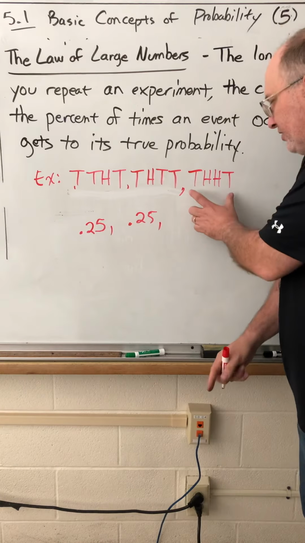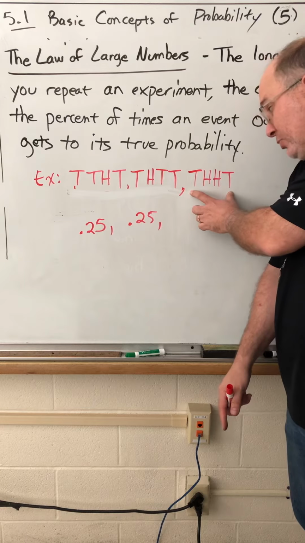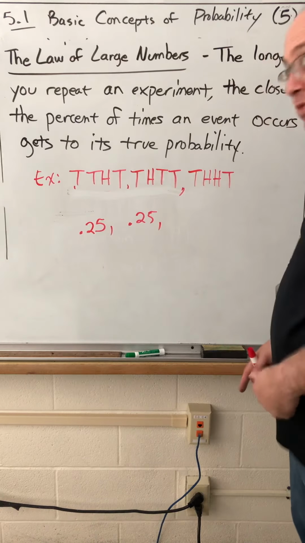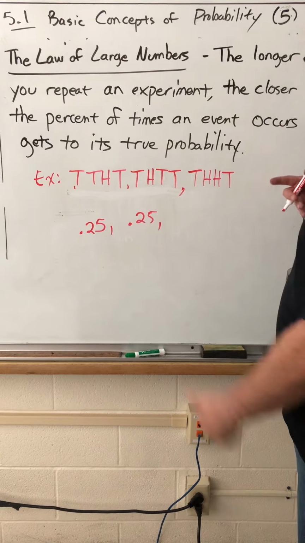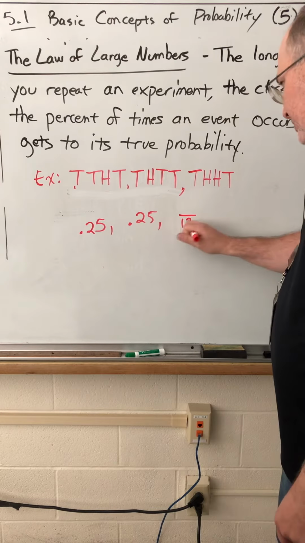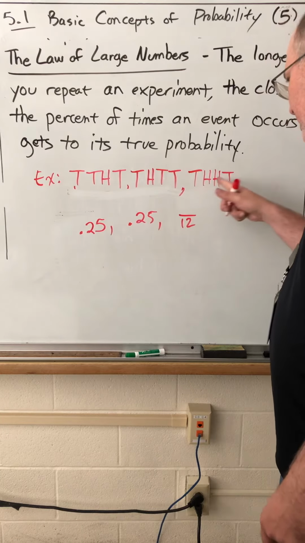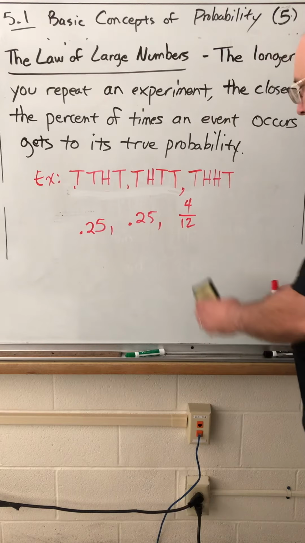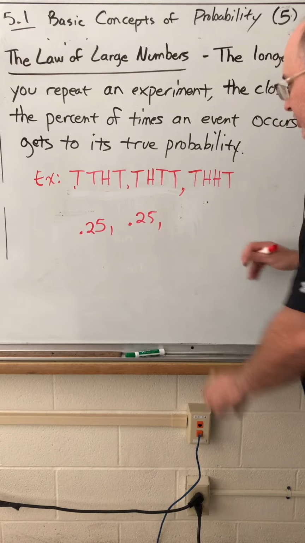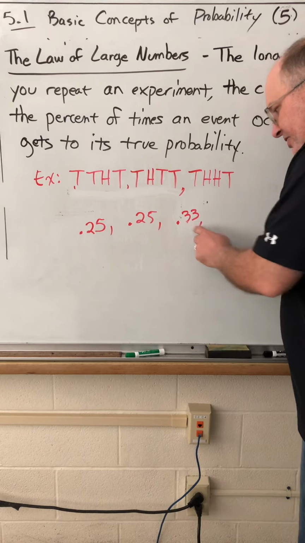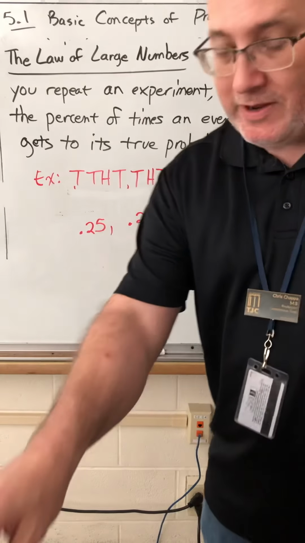Okay, within these 4 coin flips, we did get exactly 50% heads, but look at all 12, as we're keeping a running total as we repeat this experiment over and over. Out of the 12 coin flips, we currently have 1, 2, 3, 4 heads. 4 out of 12 reduces to 1/3, and as a decimal rounded to 2 places, 1/3 is 0.33. It's still not a half, but it's closer than it used to be.